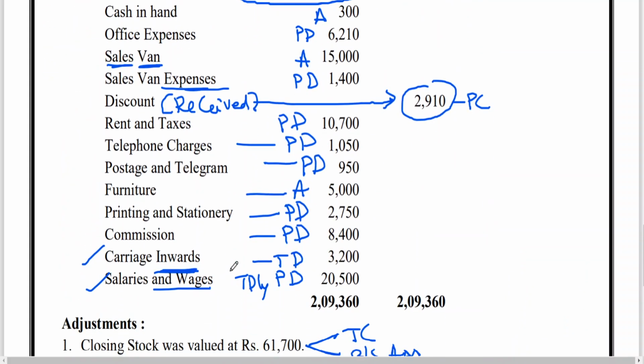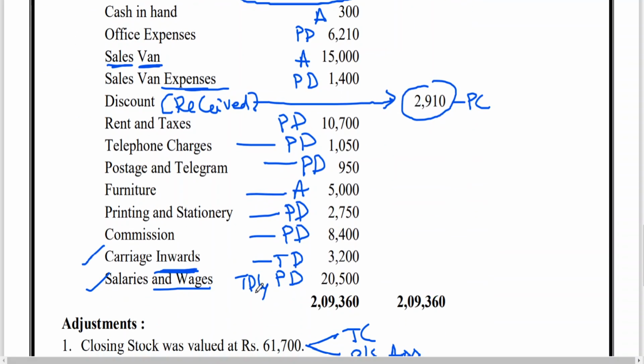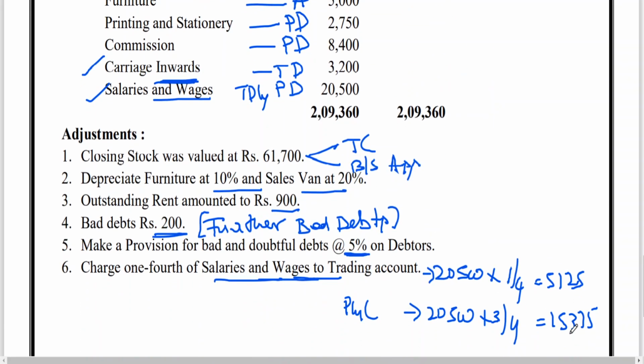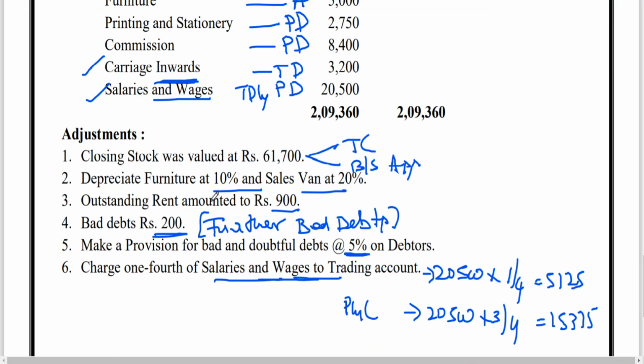Then after that, you have to go to profit and loss account items. So instead of starting with bad debts, it looks very bad. No, let us start with salaries and wages. Salaries and wages, what is that? 3 by 4, it is coming to 15,375. So salaries and wages 15,375. I have done 3 by 4, no.